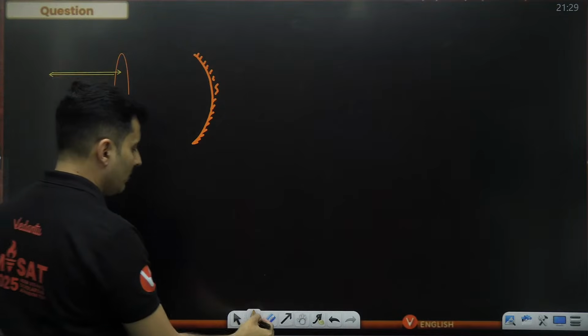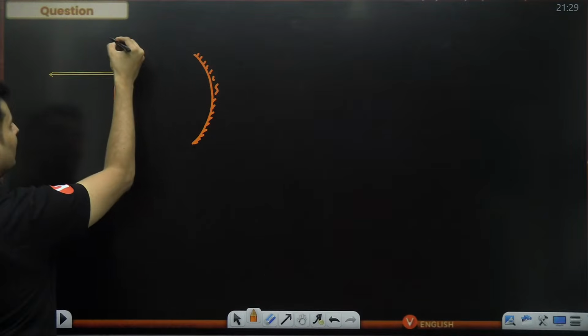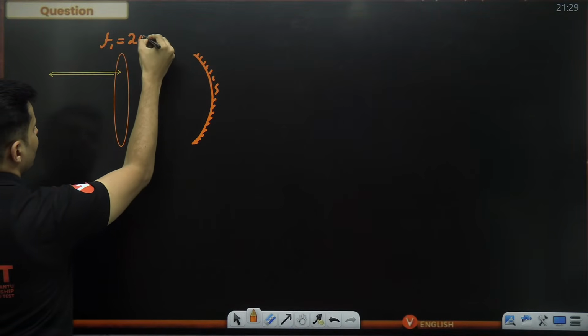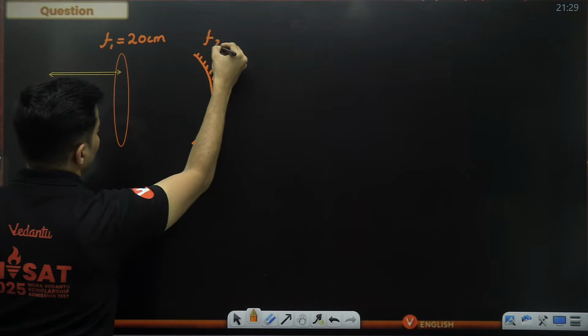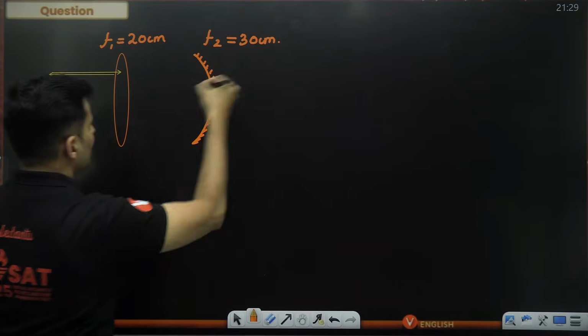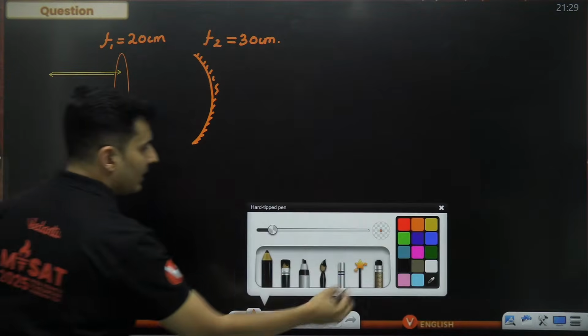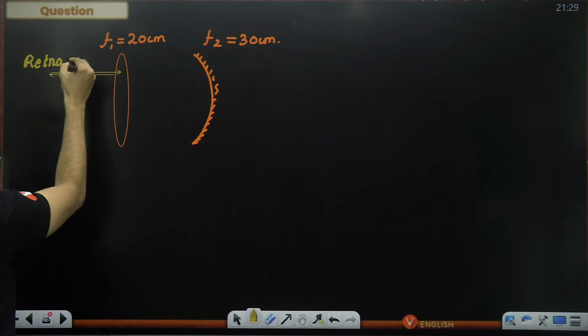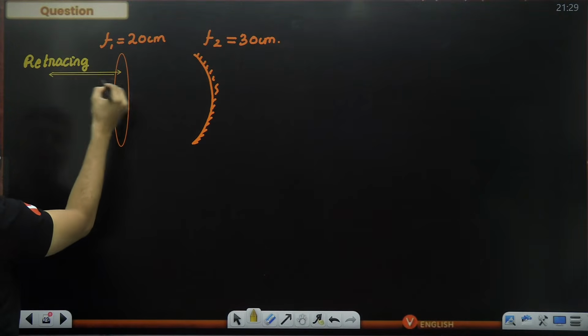Okay, and you might be told some focal length, for example the focal length of this lens is 20 centimeters, focal length of this mirror is, let's say, 30 centimeters. So how is this possible that the beam is retracing the same path?